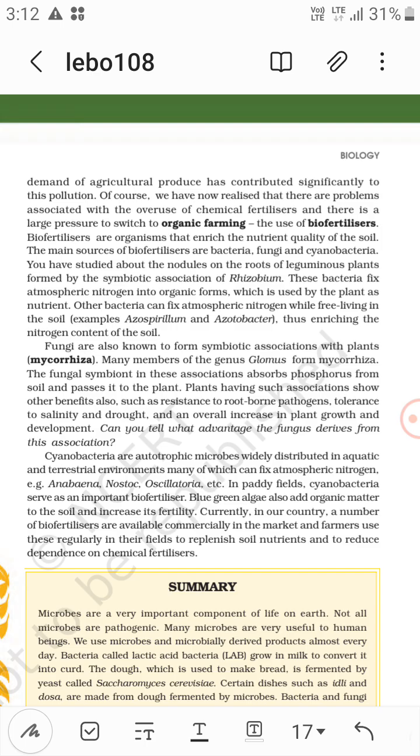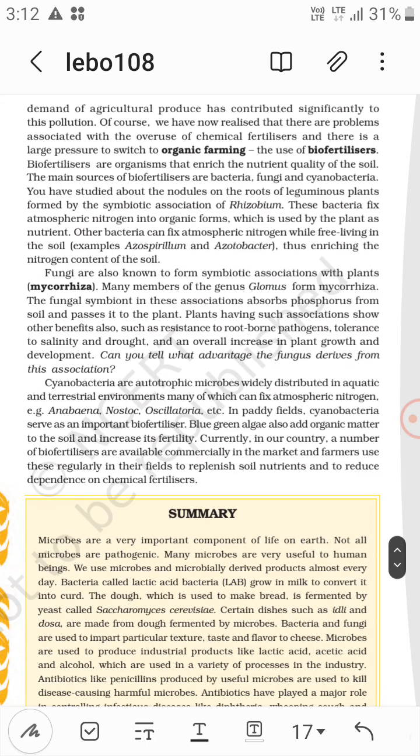Other bacteria can fix atmospheric nitrogen while free living in the soil. For example, Azospirillum and Azotobacter, thus increasing the nitrogen content of the soil.